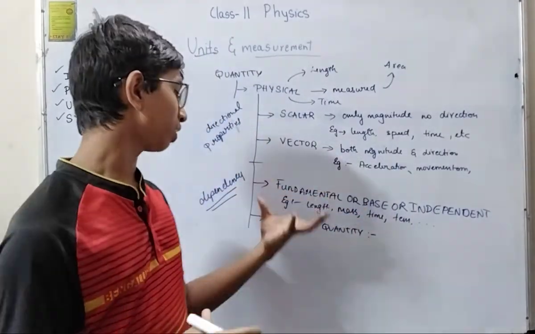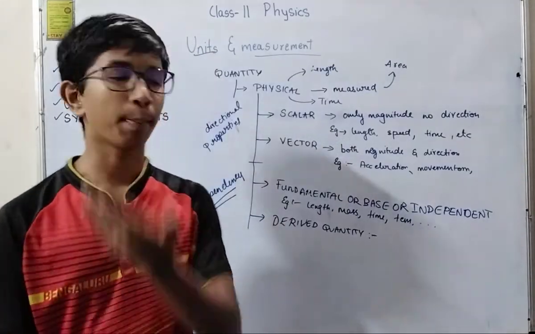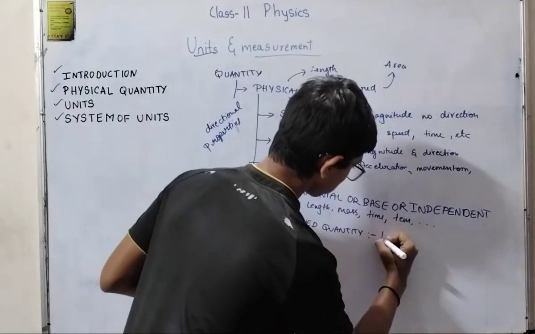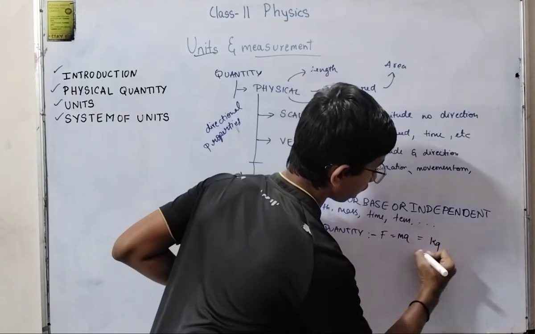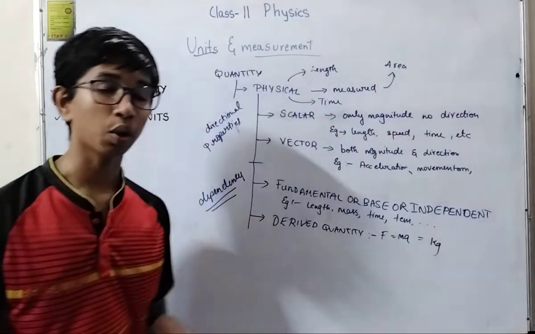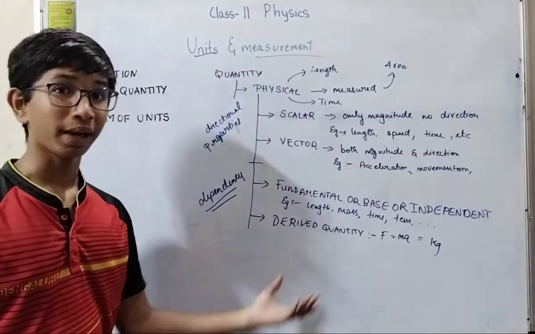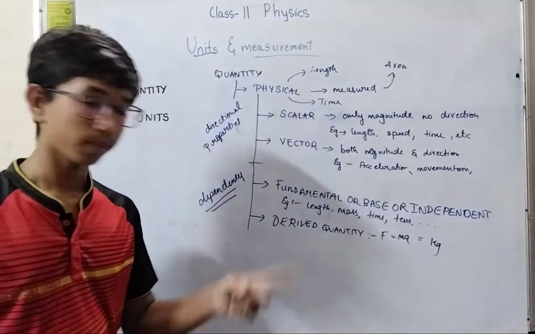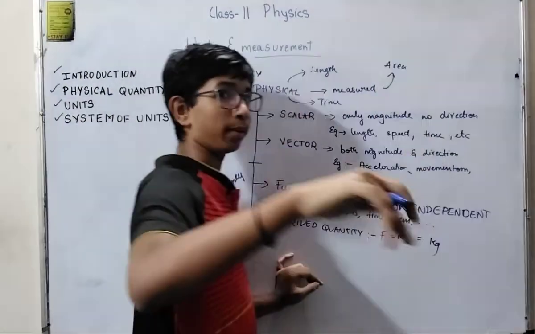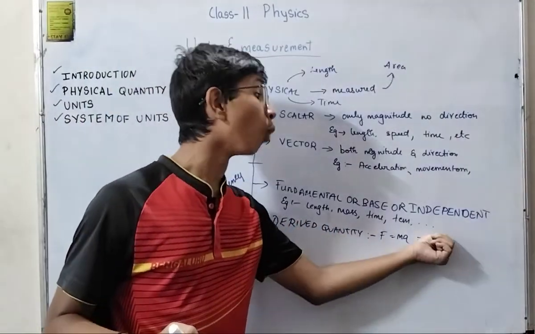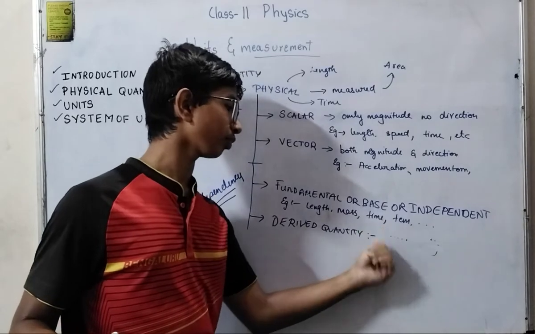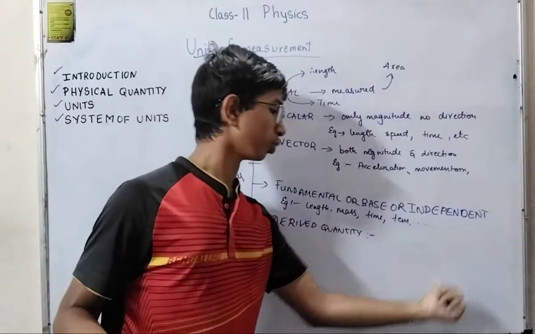For example, force is equal to mass into acceleration. Mass is kg. Acceleration is dv by dt. That's different. But remember this, it is having more than one quantity to define it. Okay, hope you understood.